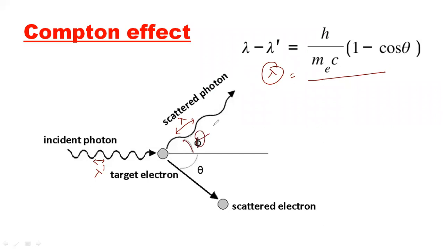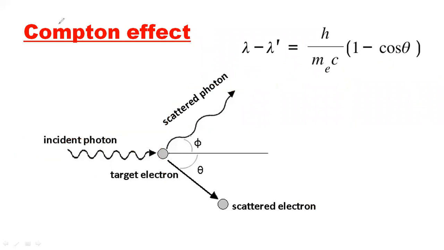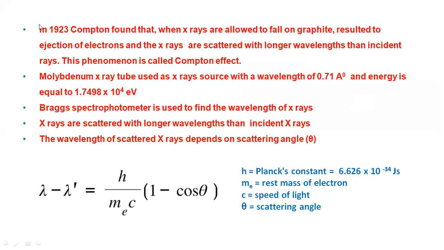This is the theta here. So that is the point here. So for the Compton effect, you have to understand only one thing. That is, first X-rays will come like this, and after that the X-rays will go like this. This is the Compton effect. This is enough for us, and you have to understand only this. So if you write, these are the observations you need to remember. So what you actually need to observe here.